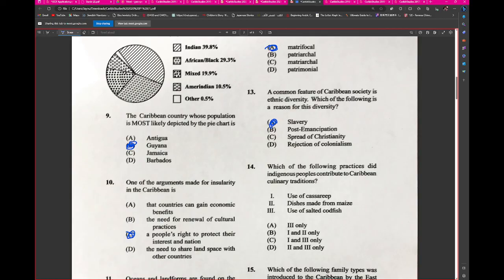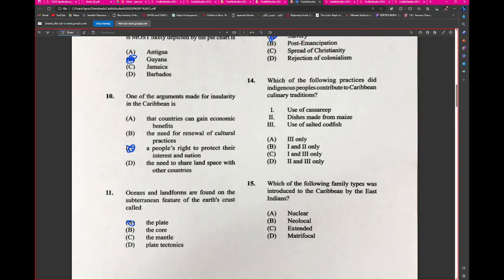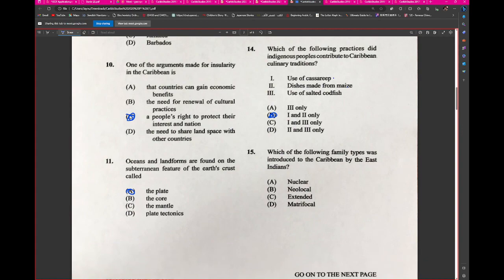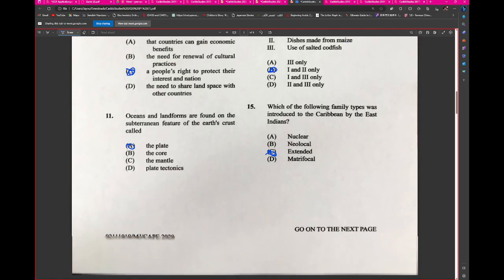Yes, sir. Right. 14. Which of the following practices did indigenous people contribute to Caribbean culinary traditions? 1 and 2. Why not salted codfish? Sir, that is an African thing. Alright, 1 and 2. Which of the following family types was introduced into the Caribbean by East Indians? Extended. What's another name for this? Joint household. Wonderful.